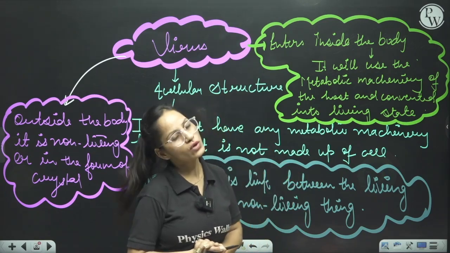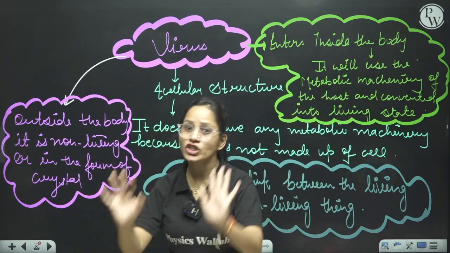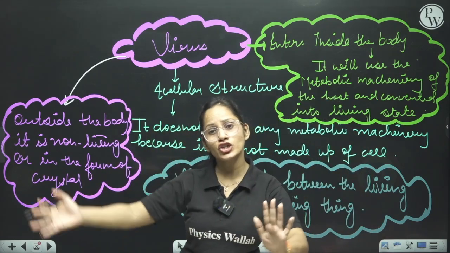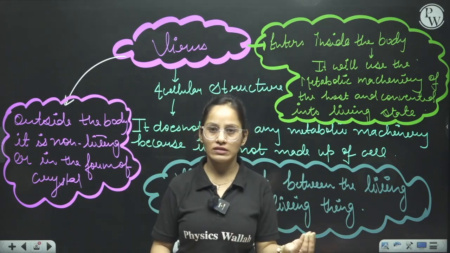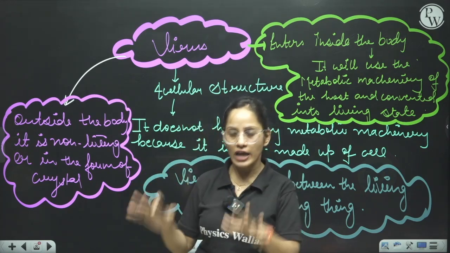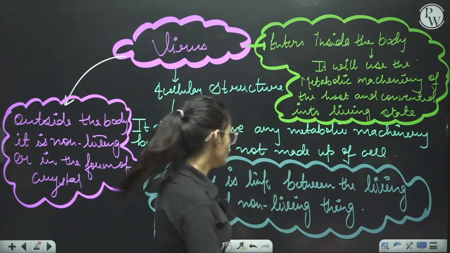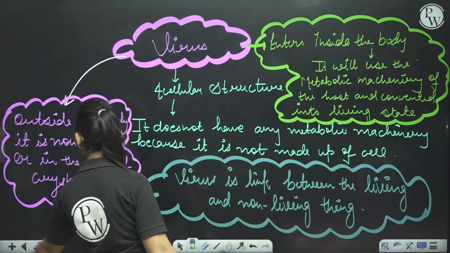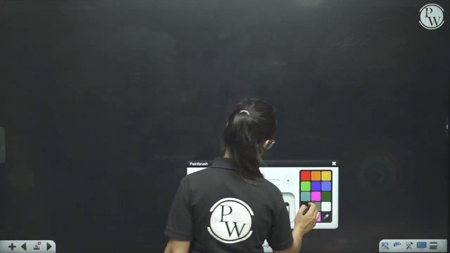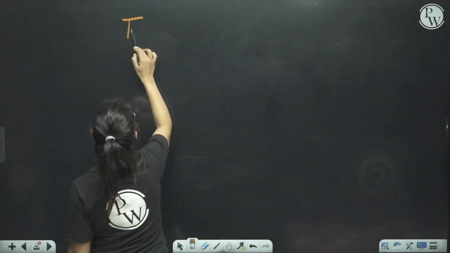Okay, so this is all about the introduction, or you can say the basic definition of the cell. So why we call the cell the fundamental structural and functional unit of life. So till now we have understood this. So our next concept is the types of organisms.